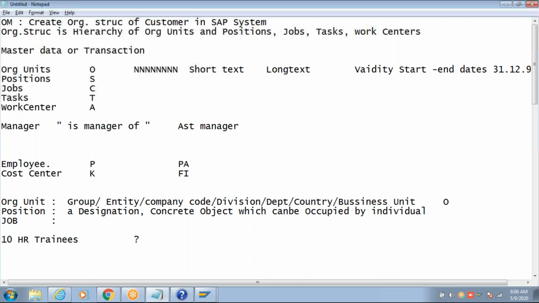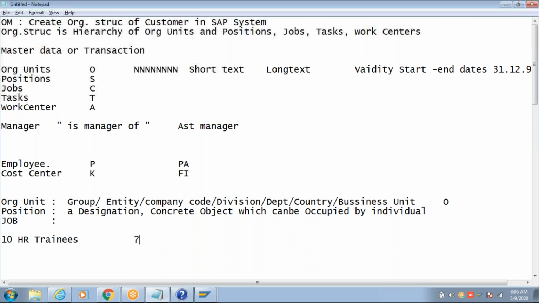One position, 10 jobs. Anything else? 10 positions, 1 job.